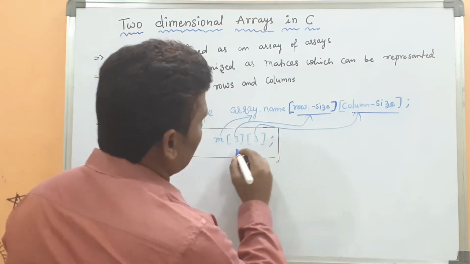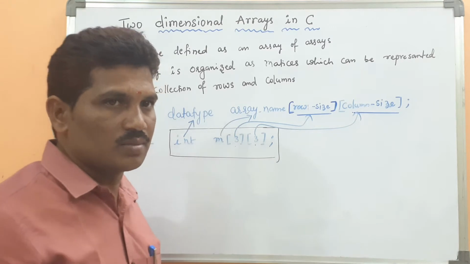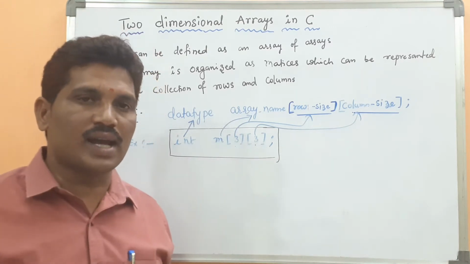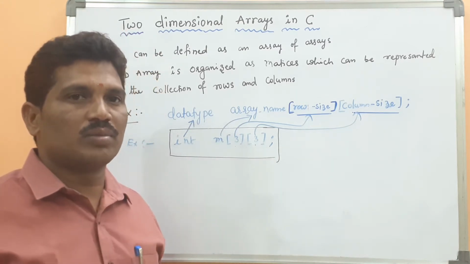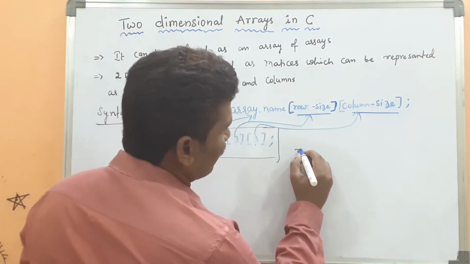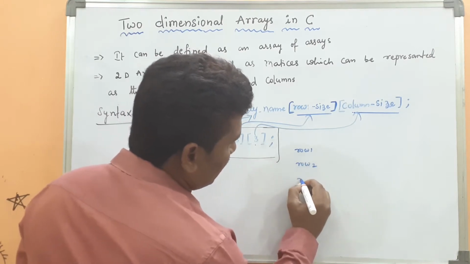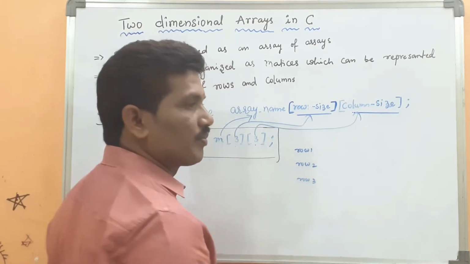Here how many rows? 3 rows. How many columns? 3 columns. I want to organize the data in the form of 3 rows and 3 columns: row 1, row 2, row 3.